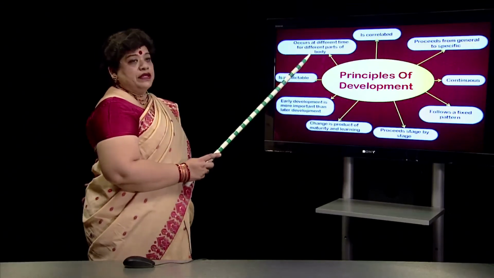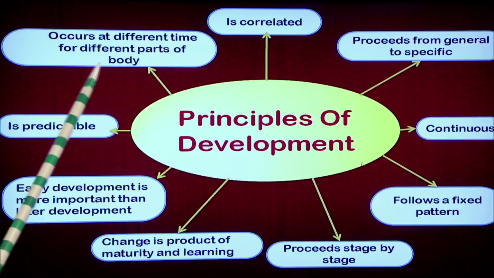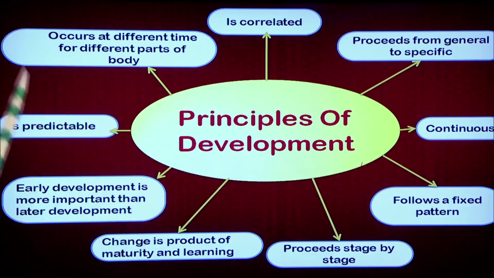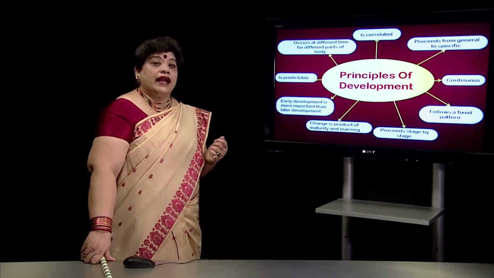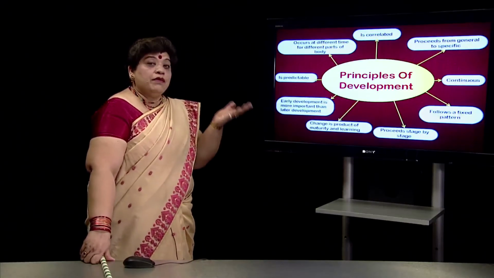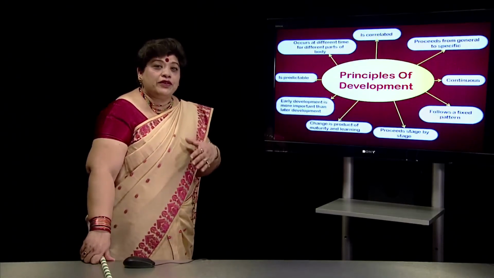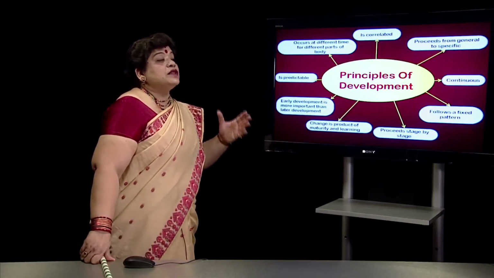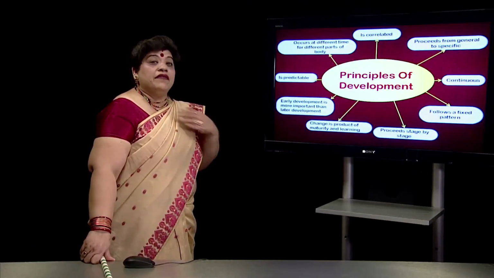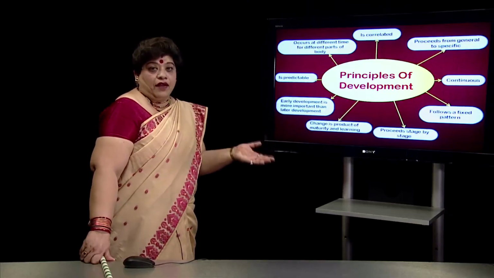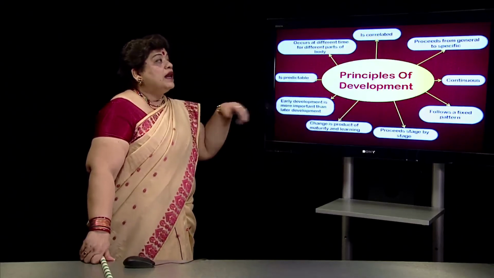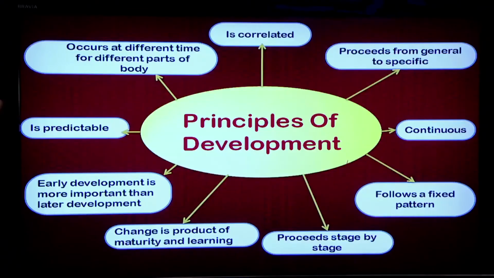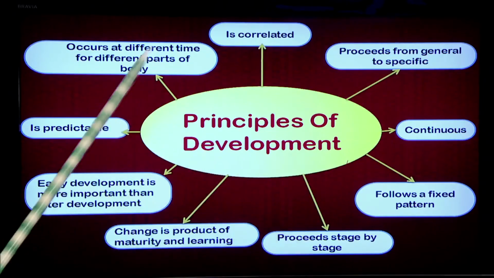The first important principle is that it occurs at different time for different parts of body. When a child is born, everybody will insist that you put a hand supporting the head. Why? Because the head of the baby is biggest in size as compared to the rest of the body, and it becomes important for us to support that. But eventually, now at our age, when we are full grown adults, head becomes smaller as compared to the rest of the body. So we can understand development happens, but at different time for each of the different parts of the body.